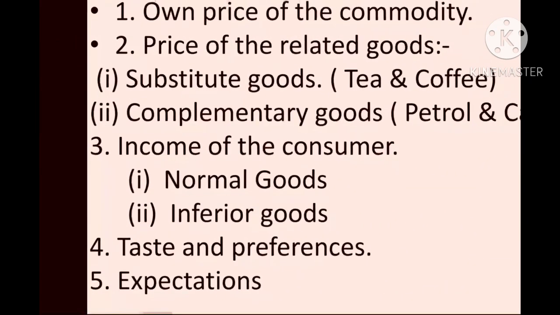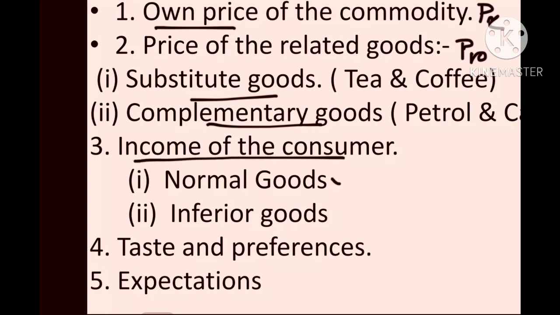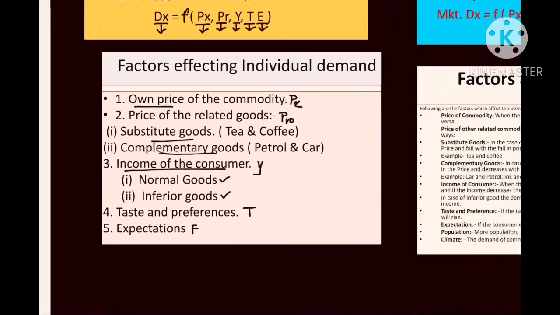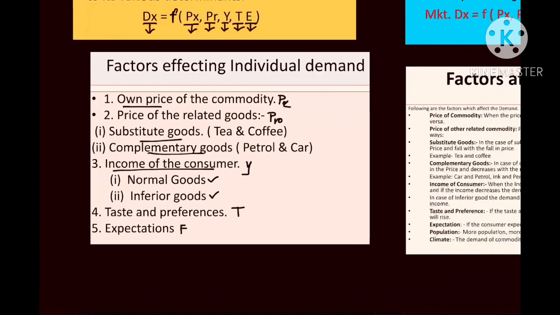Here we have our own price, that is Px, and the price of related goods, maybe substitute, maybe complementary, which we will talk about later. This is represented by PR. Income of a consumer, where we have normal goods and inferior goods, is represented by Y. Taste is represented by T, and future expectation is represented by F. I would like to talk about these points deeply.